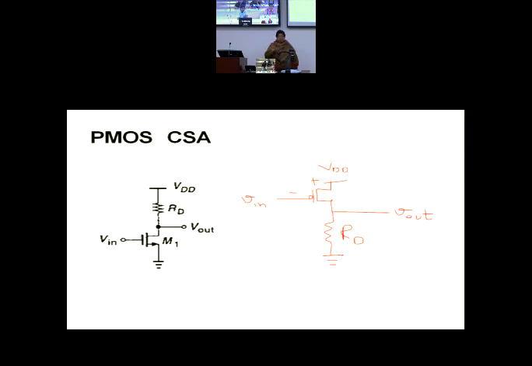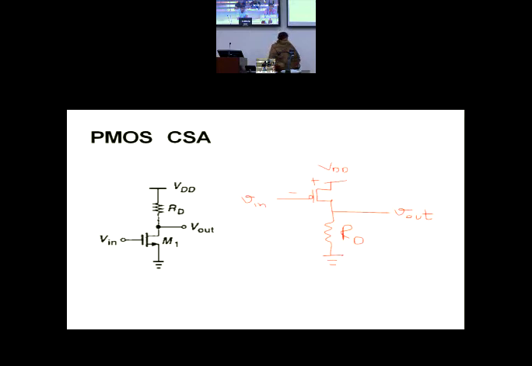You should be able to draw a graph. The moment I say that I am changing my W by L to a new value, relocate the Q point, you should be able to give me the Q point location on both the graphs of the MOSFET. Or if I ask you that if there are 3 MOSFETs in the design, draw the Q point of each MOSFET, you should be able to draw. So understanding the characteristics is the very base. Very, very fundamental thing that everybody should understand in this class.